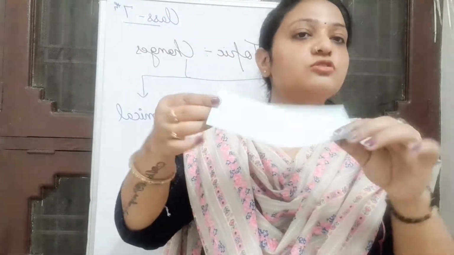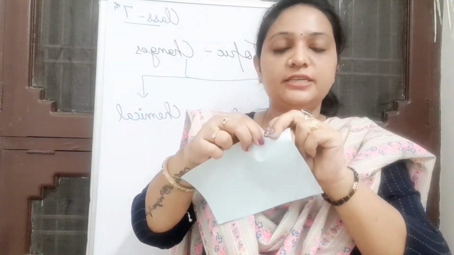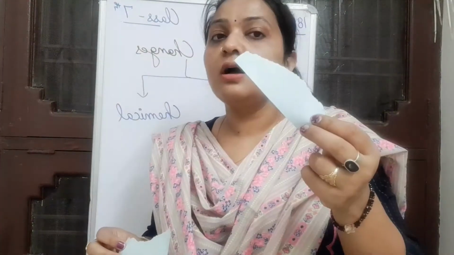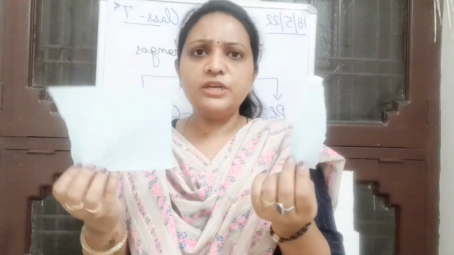So first of all, I am going to show you something. So I have this paper in front of you. This is also in rectangular shape and I am going to tear it. If I tear it, this is also a paper and this is also a paper, right? So do you find any new thing?